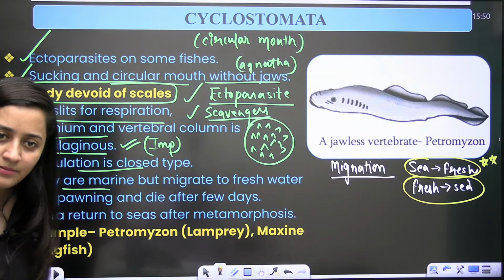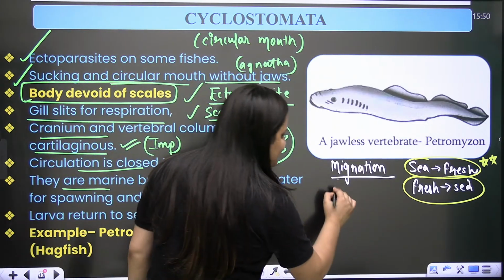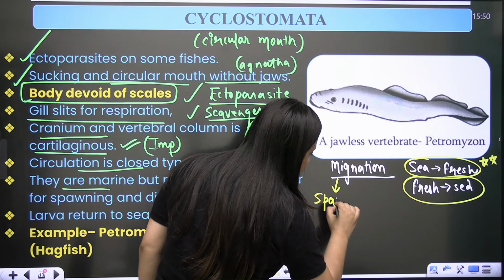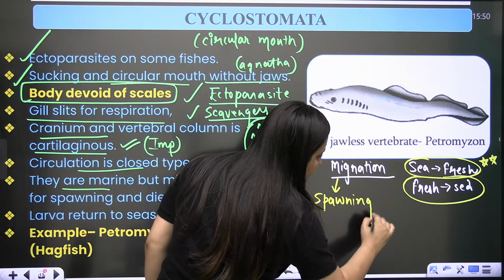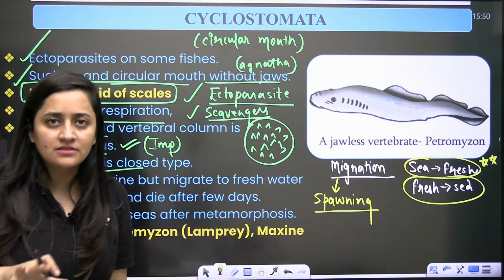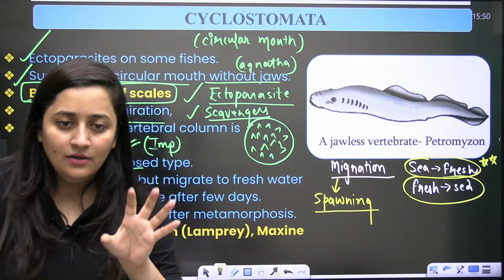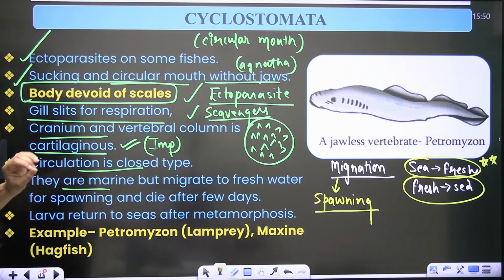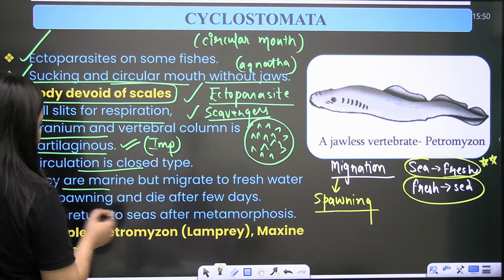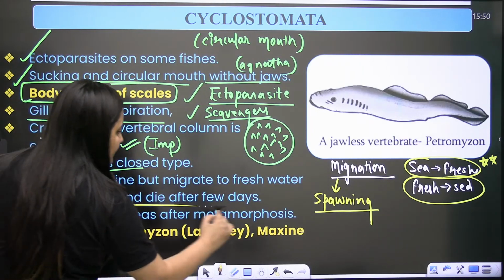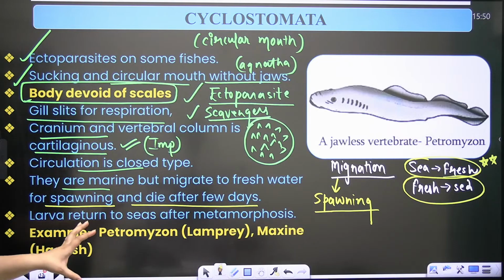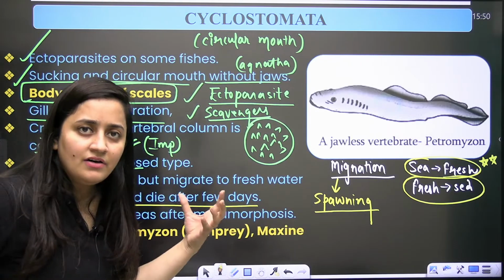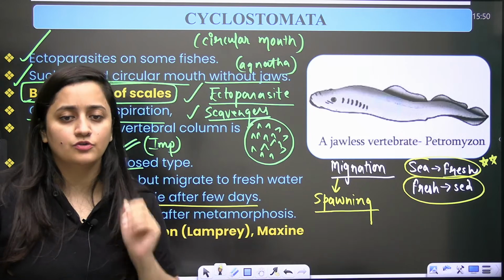Clear? Clear, bache? So, migration for spawning. Now what is spawning? Obviously the release of gametes, right? So they migrate from marine water to fresh water for spawning, and then they die after a few days there. After that the larva will form, and it will come back to the fresh water.